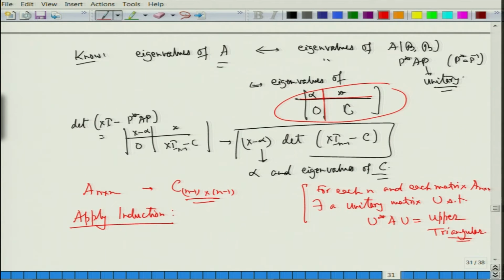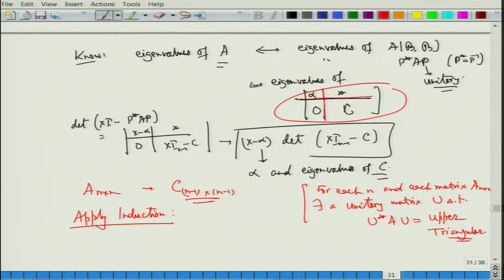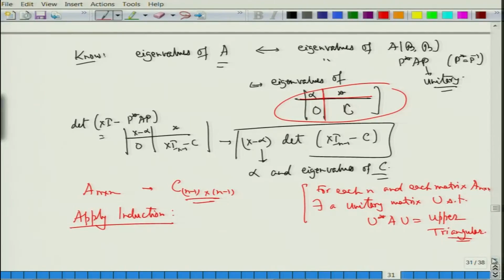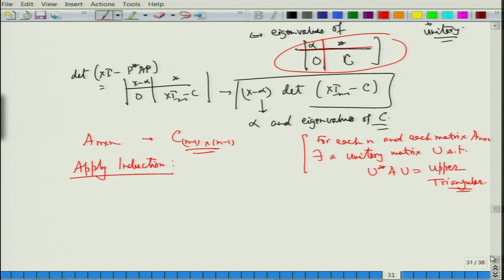So, look at the first step of induction, which is n equal to 1. Everything is nice because it is a 1 cross 1 matrix, which is already upper triangular, so I do not have to do anything. The next step of the induction is to assume the result to be true for n minus 1 and lower size matrices, a matrix of smaller size, and we want to prove it for n.